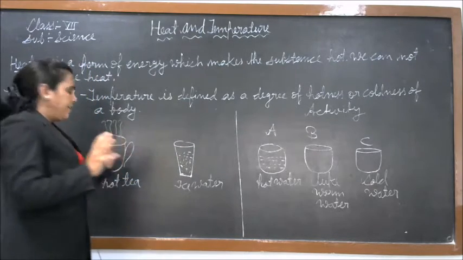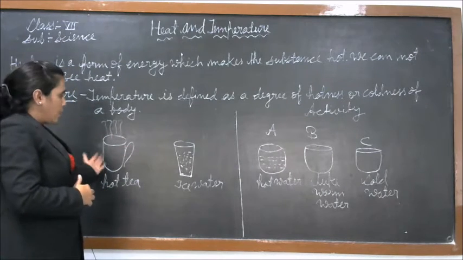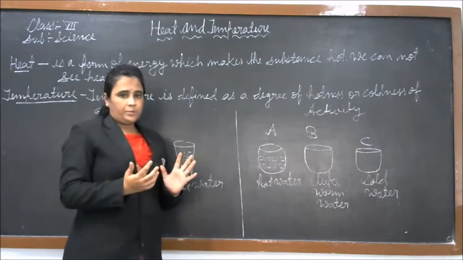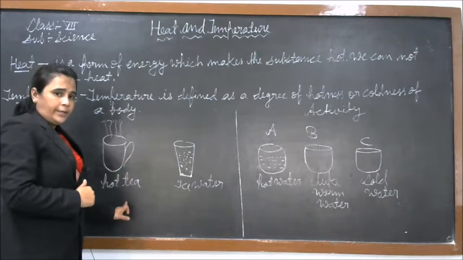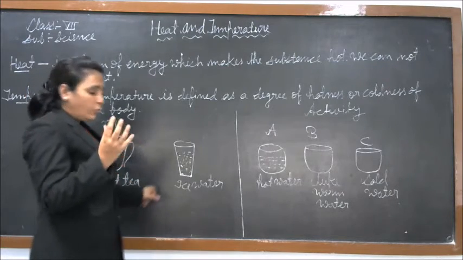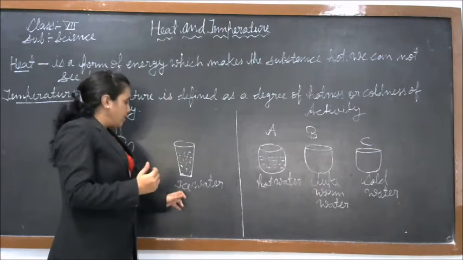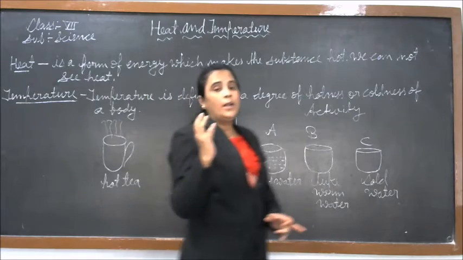Simply, you can touch. You can touch the cup of tea and then touch the ice water. If you touch the hot cup of tea, you feel warm, and if you touch the glass of ice water, you feel cold.